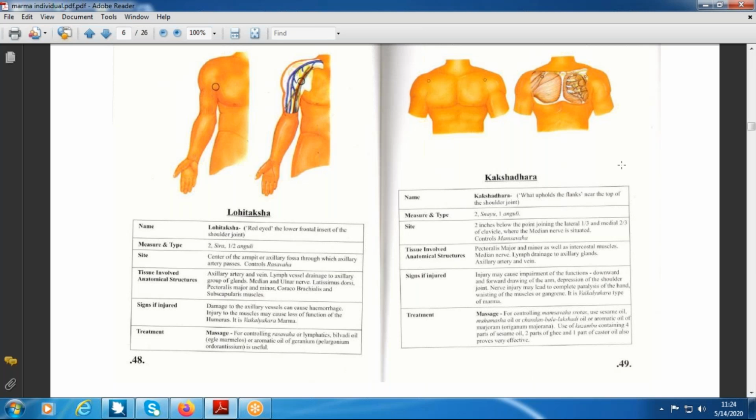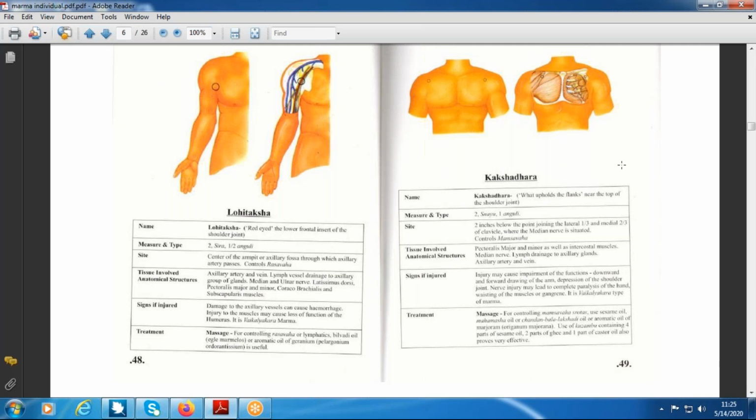Axillary vein is present. Now the brachial plexus. There you will get the big nerves. Before the nerves, you have the cords: medial cord, lateral cord, and posterior cord. So at the axilla, you will come across the cord level. That is the brachial plexus cord level.